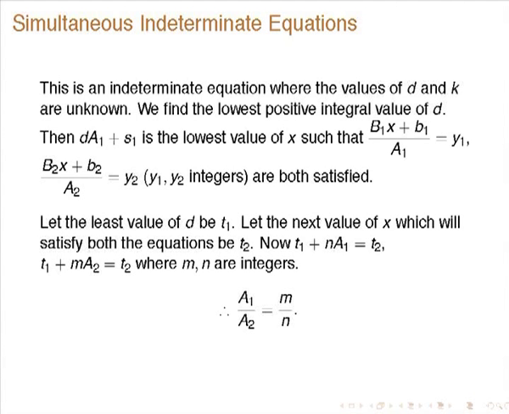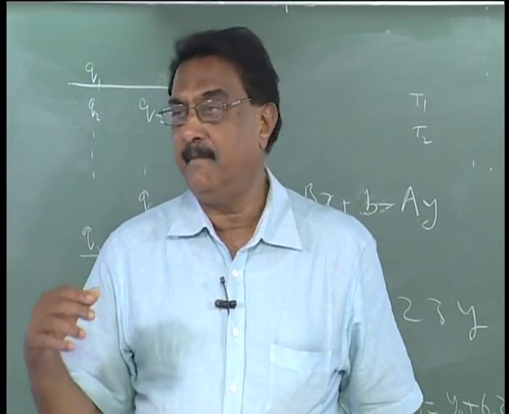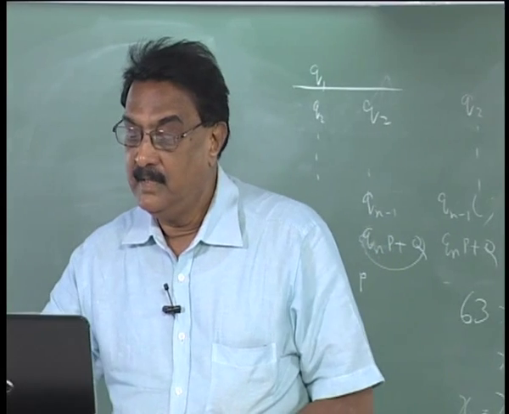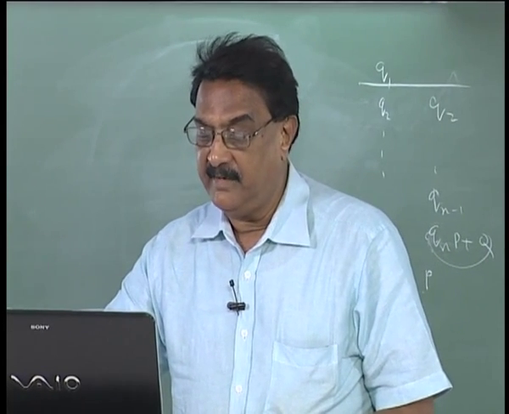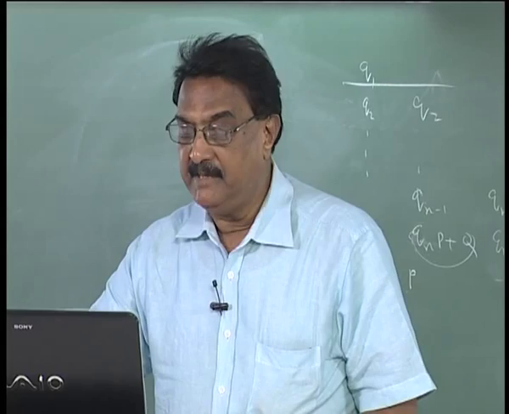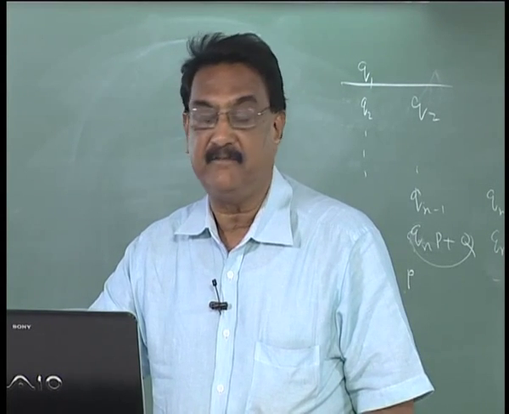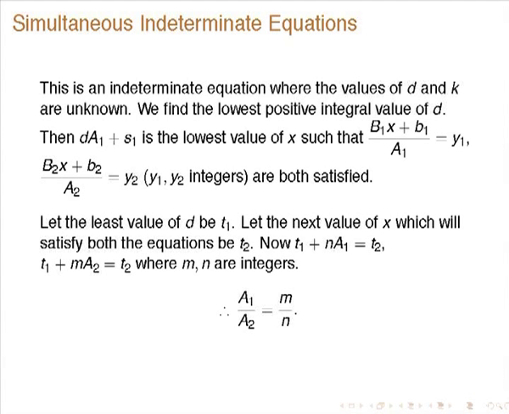Then T2 must be T1 plus N A1, because for the first equation, if you take the lowest, then any multiple of A1 will be a solution. Similarly, for the second equation, a multiple of A2 must be a solution, and both the equations have to be satisfied.